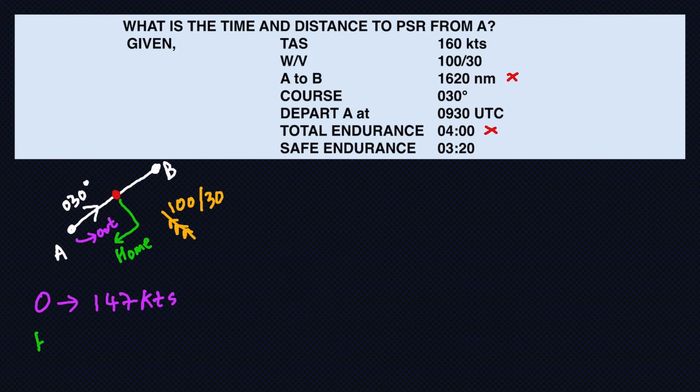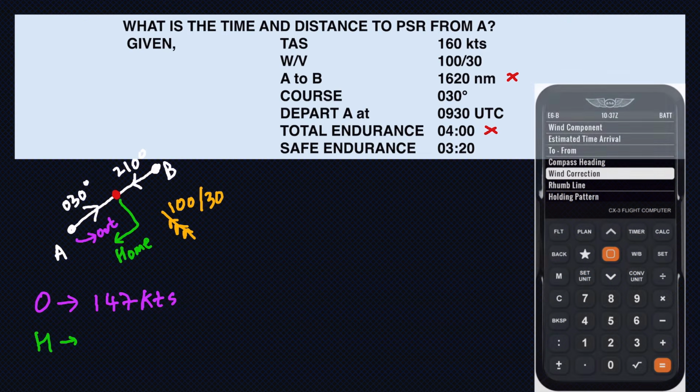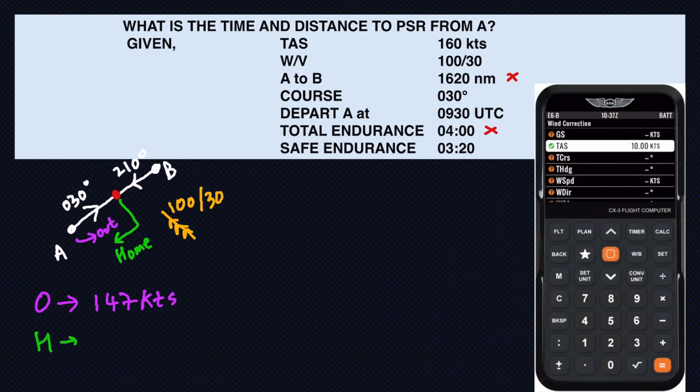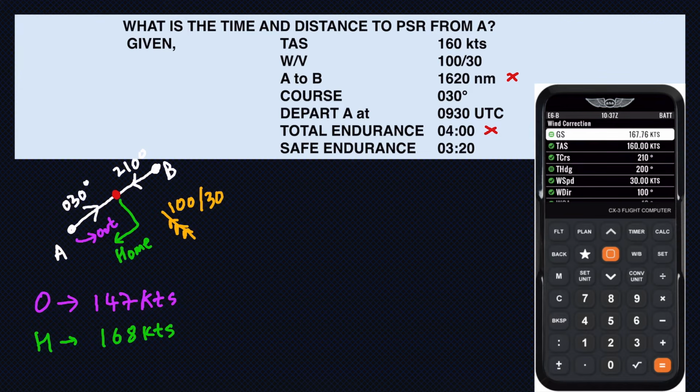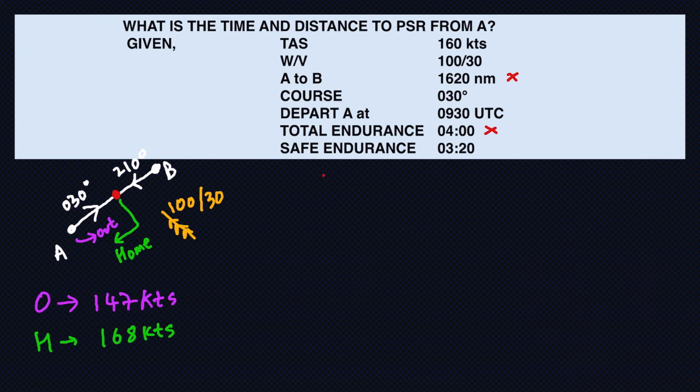Talking about my home ground speed, for home ground speed I will have to take the reciprocal of 030. So reciprocal of 030 will be 210 degrees. So again on my CX3 I will take TAS 160. Track this time will be 210 degrees. Wind speed 30 knots, wind direction 100. So the ground speed that I get is 168 knots. So I have all the information. Let's put it to the formulas.